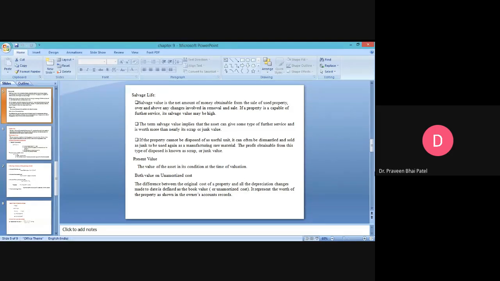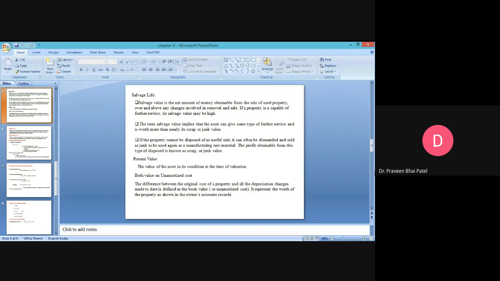If the industrialist knows that the industry in which he was doing production is of no use, and he cannot produce even by changing the item, then the industry will be junk or scrap to the industrialist. This is the scrap value or the junk value.